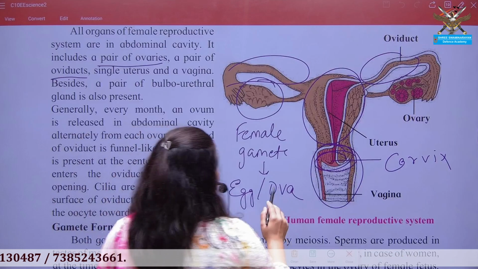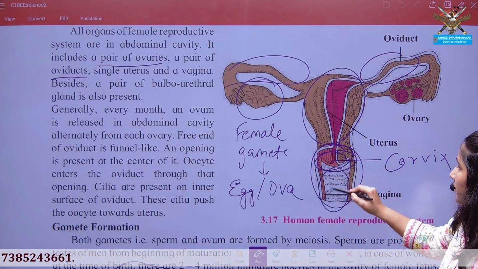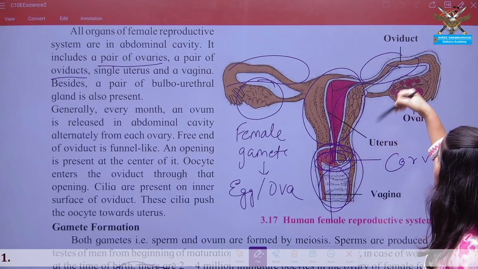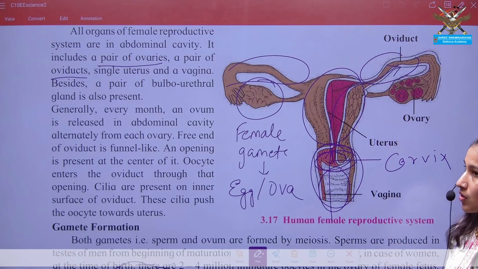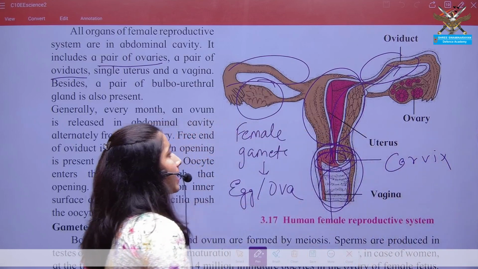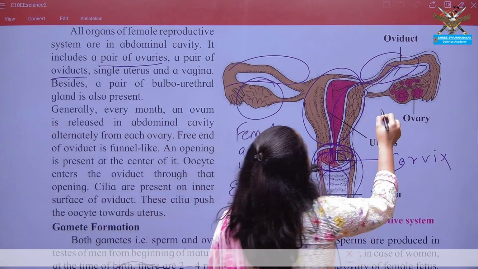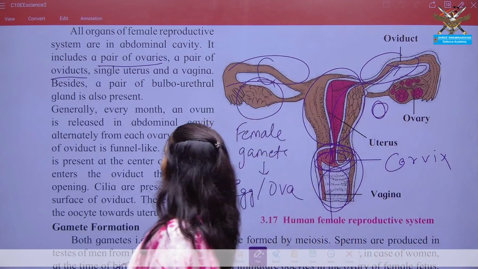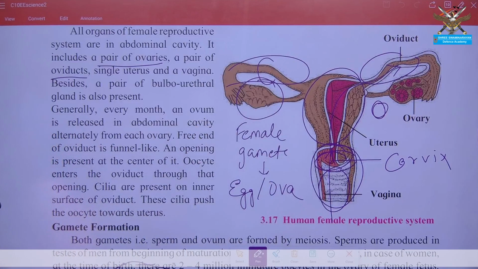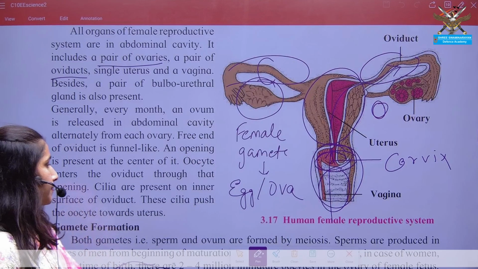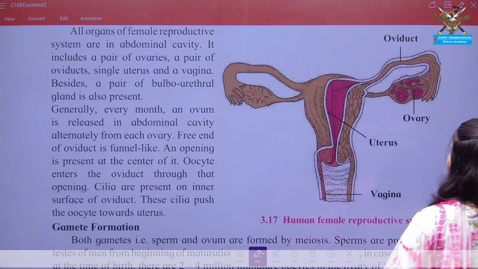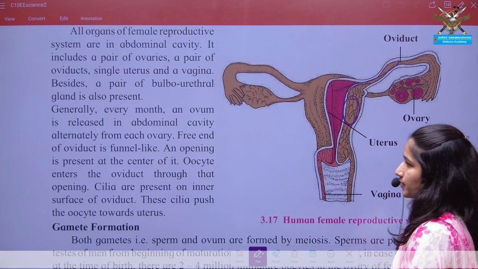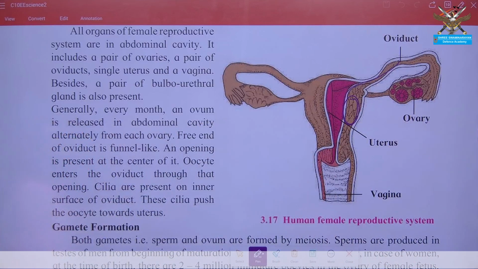So there is transfer of these sperms to the vaginal region. From the vagina they pass to the uterus. From the uterus the sperms locate to the oviduct, and from the ovary each and every month there is release of a single ova. This ova then comes into the funnel of the oviduct, where the fertilization occurs, and the fertilized zygote is transferred to the uterus, and there is development of the embryo.